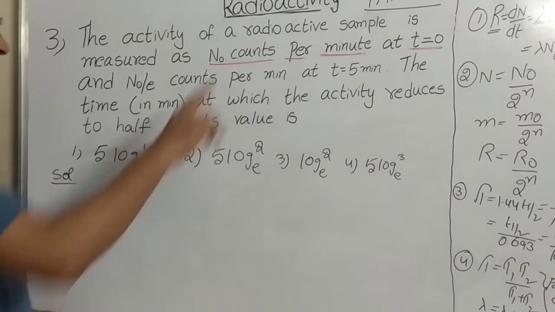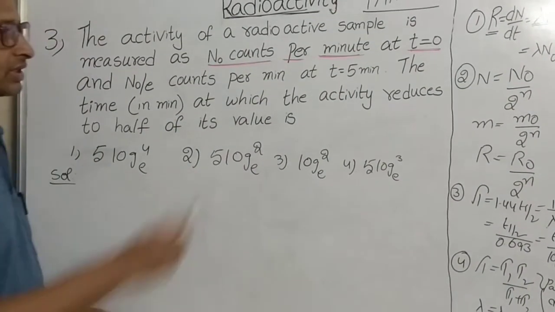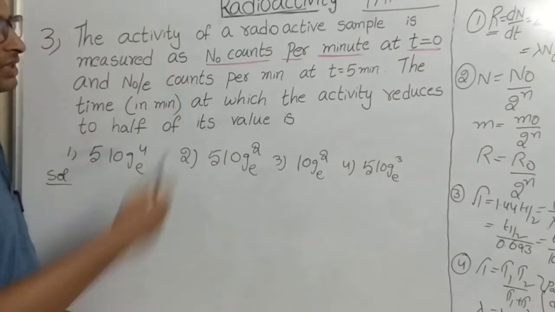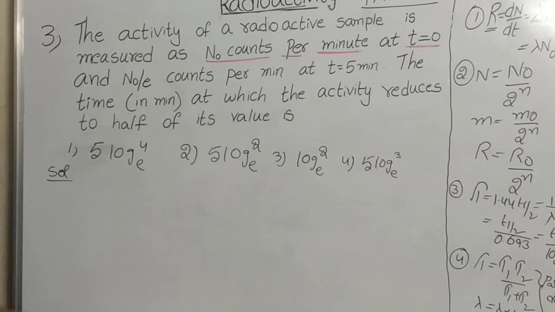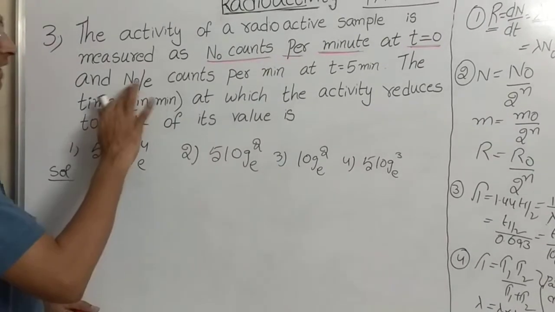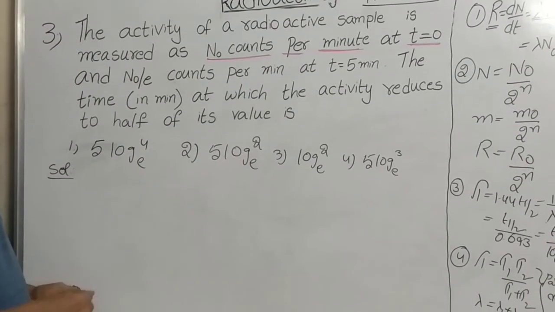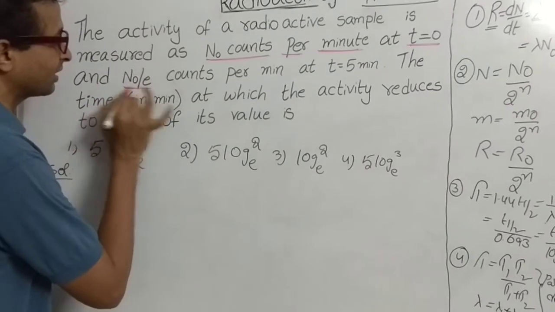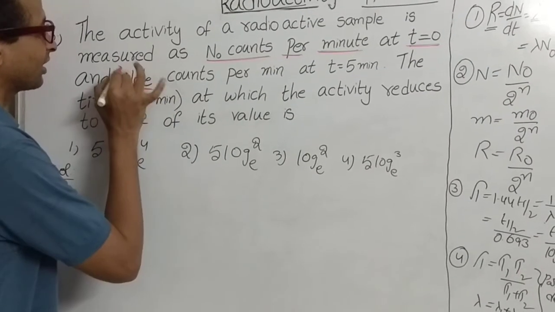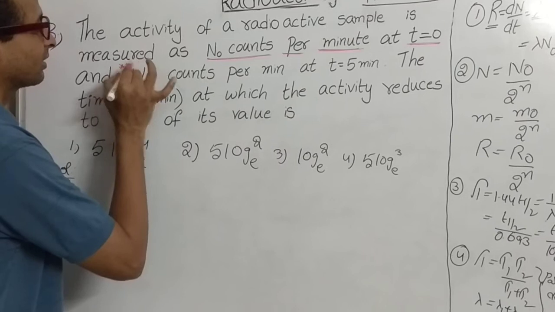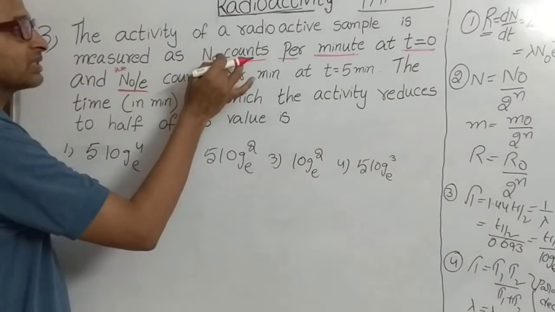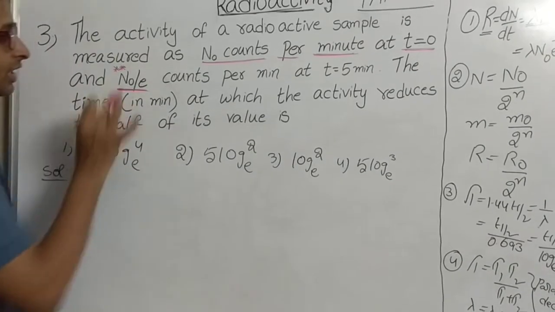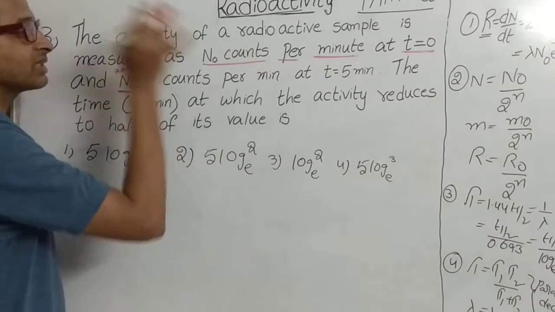So at t equal to 0, the initial activity has been given. And N0 upon e counts per minute. Whenever N0 upon e, that is 1 by e times the initial activity.